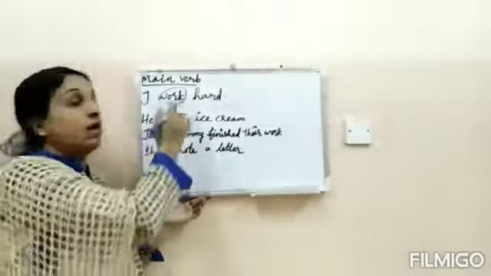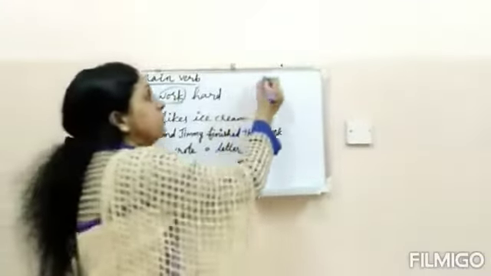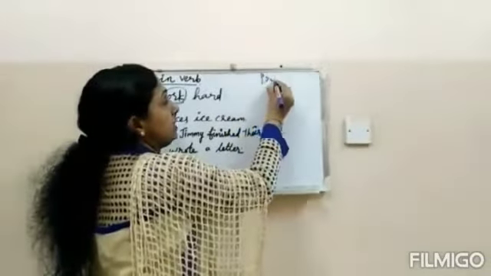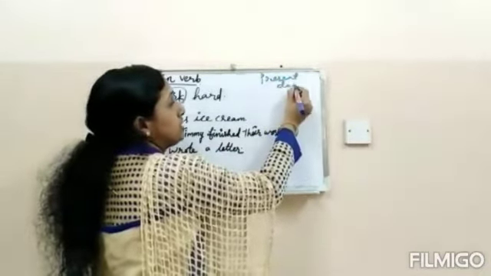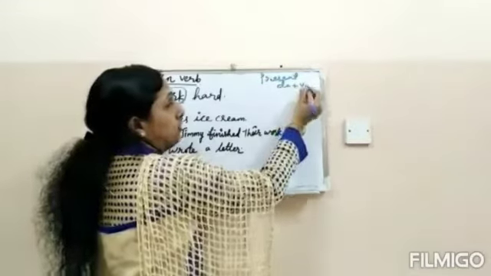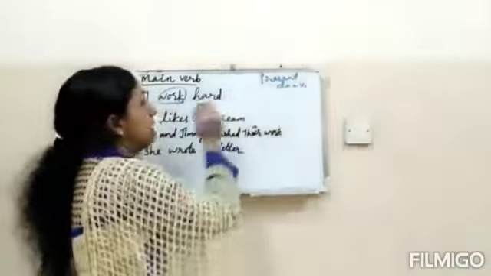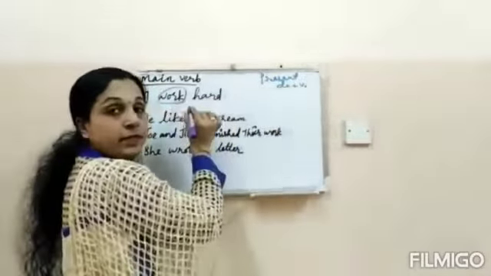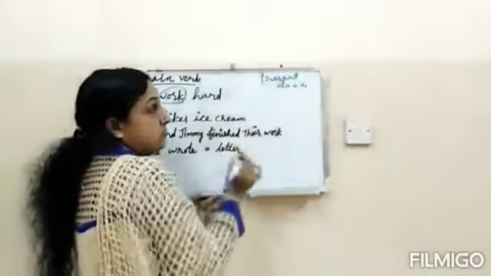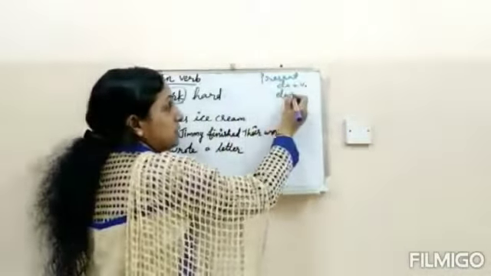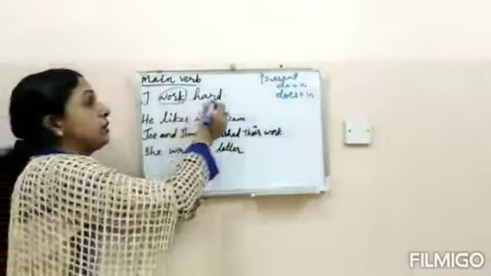How to make an auxiliary verb out of this main verb? If it is present tense, we have to use do plus V1. V1 means the base form of the verb. You can split the main verb like this: do plus V1, or does plus V1. So, I work hard.